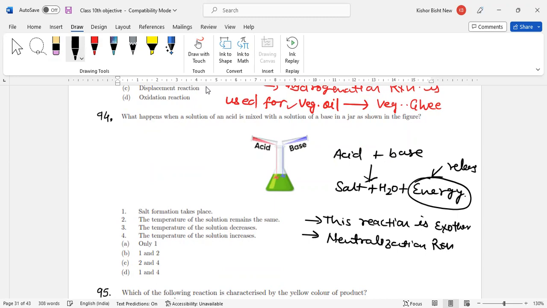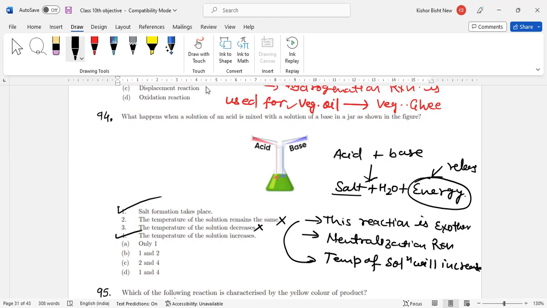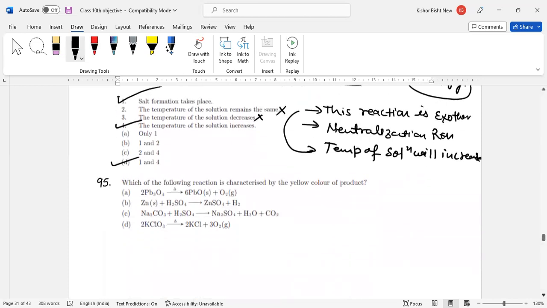If it is an exothermic reaction, the temperature of the solution will increase. Please remember these points. So salt formation takes place. Yes, this is correct, because in this reaction acid plus base, a salt is formed, and energy is released, so the temperature will increase. The temperature of the solution decreases? No, the temperature of the solution increases. Yes. So 1 and 4 is your correct answer. The correct answer is D. Now come to the next question.